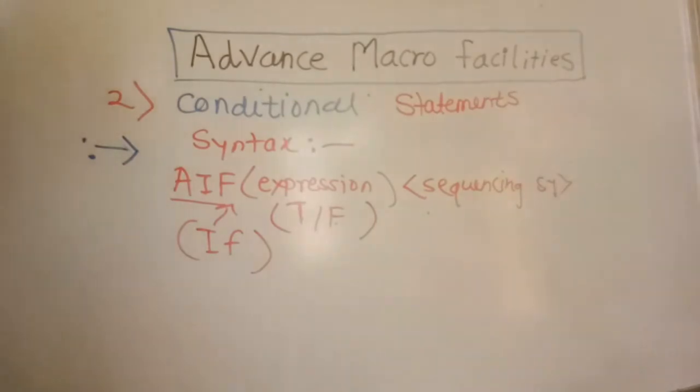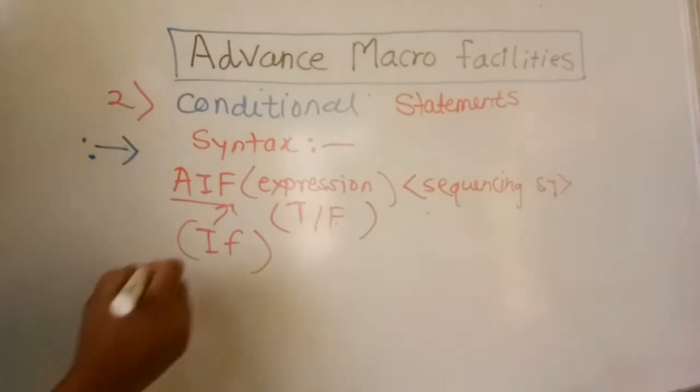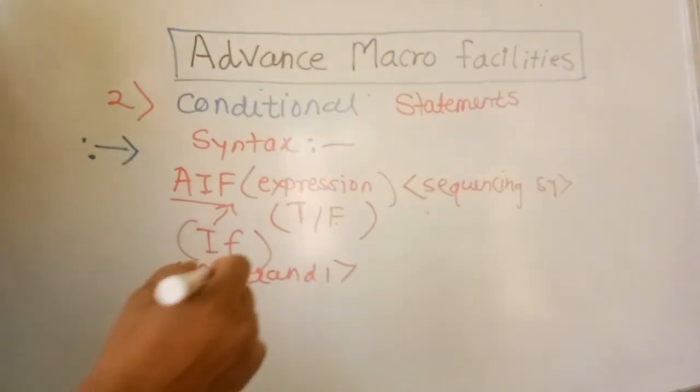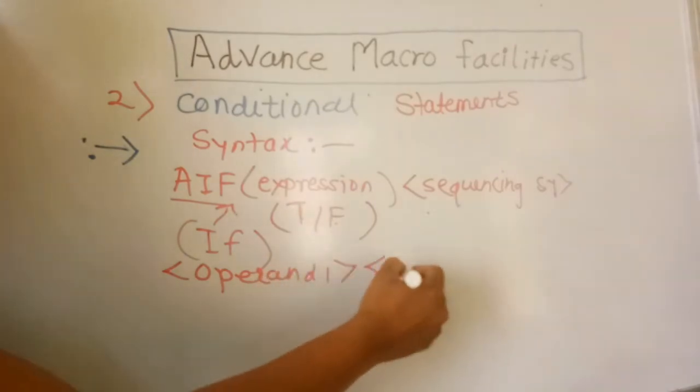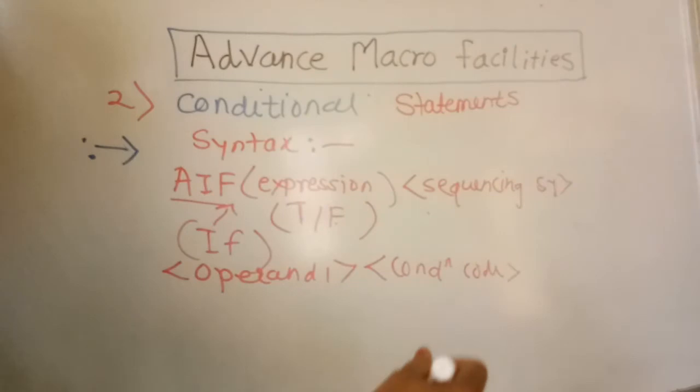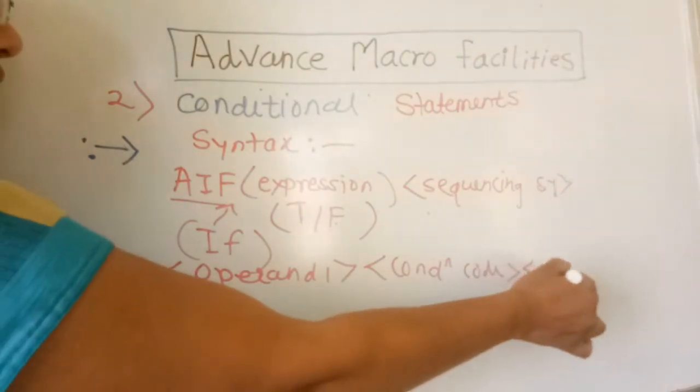where relational expressions can be used, using the condition codes. For example, we can write operand 1, then specify the condition code, then specify operand 2.